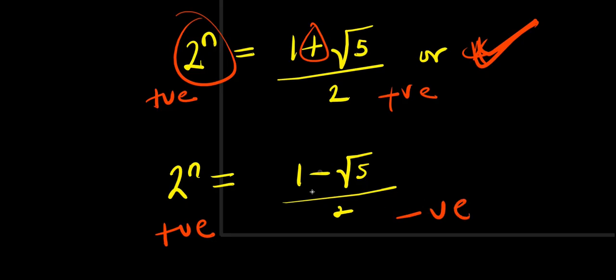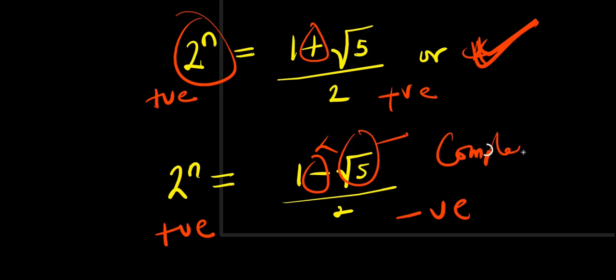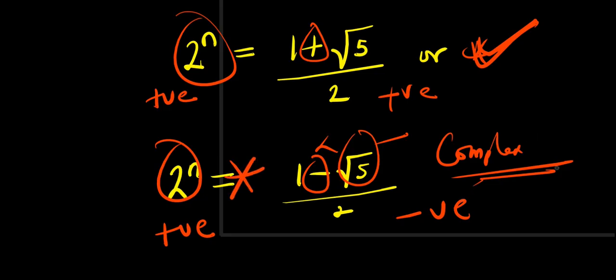This is negative because of this negative here. Root 5 will give you a number that is greater than 1. So 1 is less than root 5. So this will give us negative numbers. So this will give us complex solutions. So positive cannot equate negative except complex solutions. So this is cancelled. We only consider this one here.